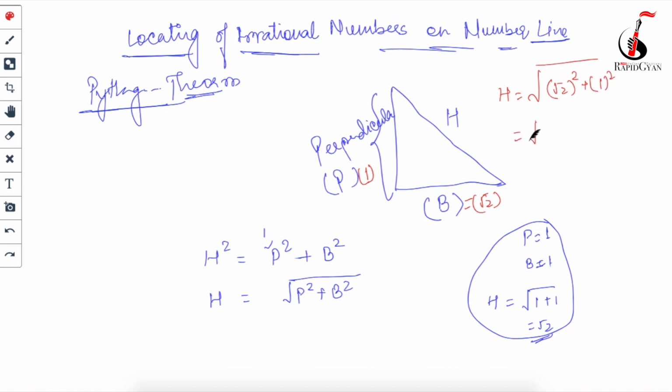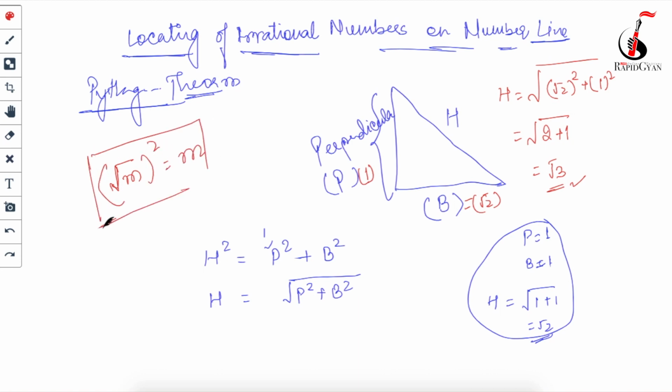So this will give me under root 2 plus 1, which is under root 3, correct? Under root m square will give me m. Hope you guys know this; if you don't, just note it down. So in this way we can find it.